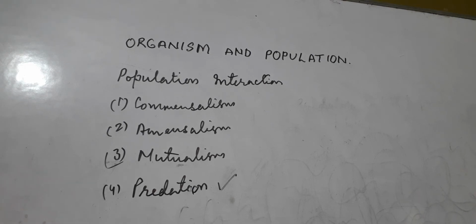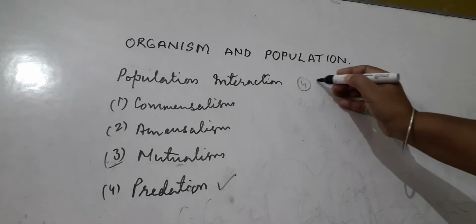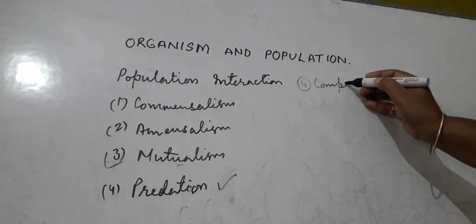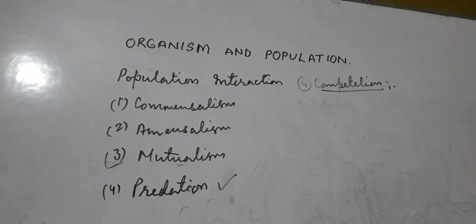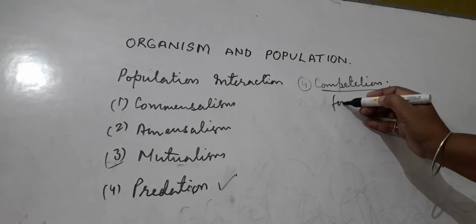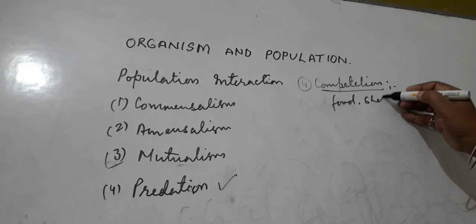Yes, competition is there. Competition is a rivalry between two individuals which require a resource that is in short supply. Competition for food, competition for shelter.